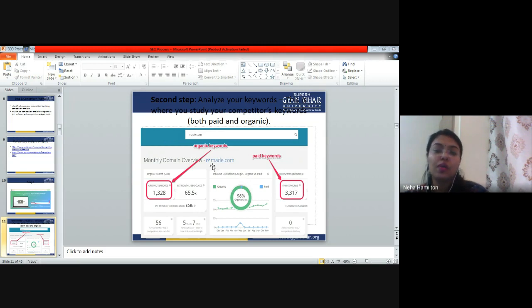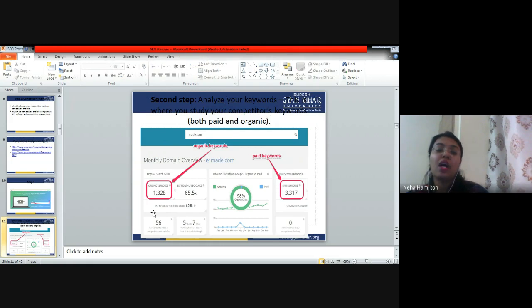So as you can see, 1328 organic keywords are used by this website of your competitor, right? So the website that I've used here is made.com, right? So I want to understand the digital marketing strategy of made.com. I am a competitor of made.com, so I want to study the competitor's keywords, both organic and paid.